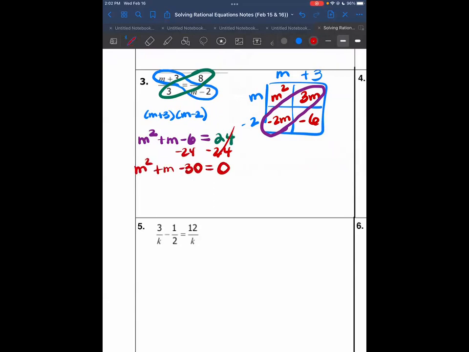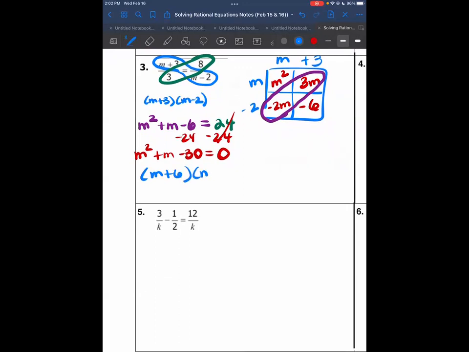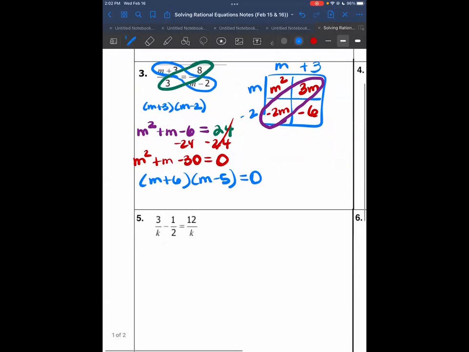So we get m squared plus m minus 30, and from doing X method, we get m plus 6 and m minus 5. So 2 possible solutions here: m is equal to negative 6, and m is equal to positive 5.